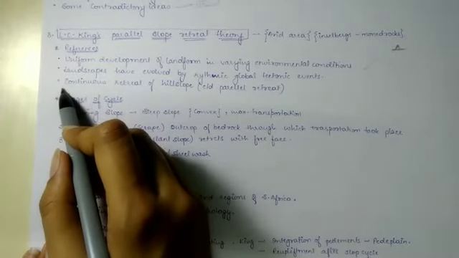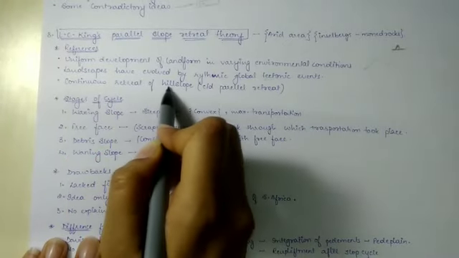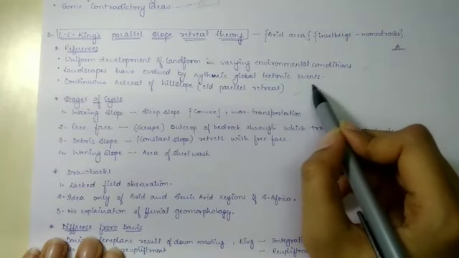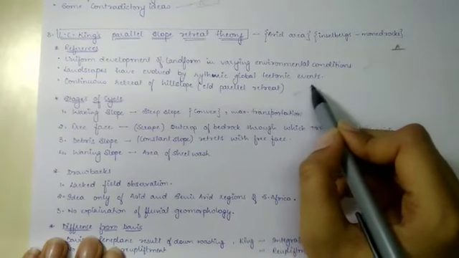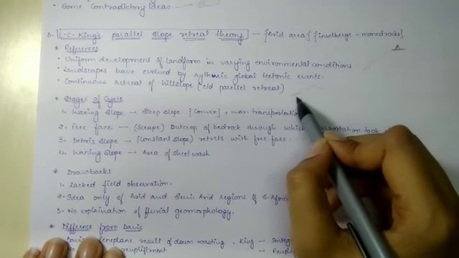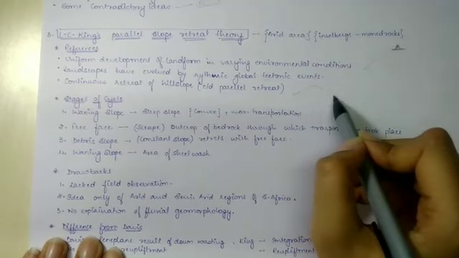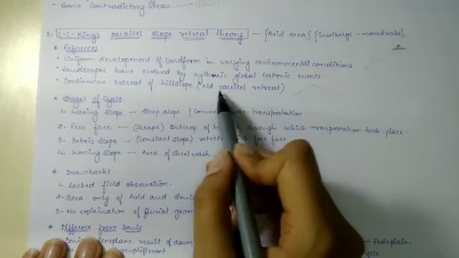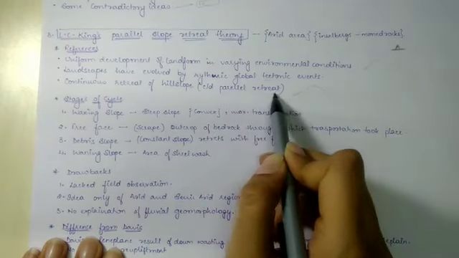And lastly, there is continuous retreat of land slope. After this cycle has taken place, the cycle again starts, and hence there is continuous retreat, because of which this theory is known as the parallel retreat theory.